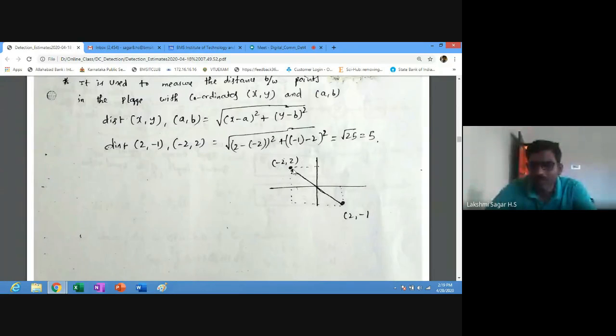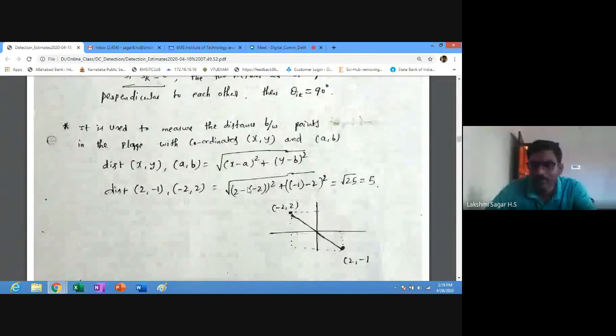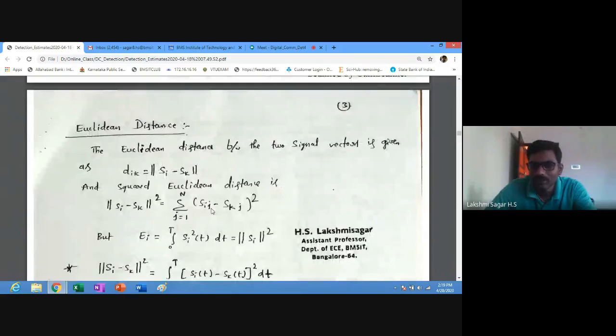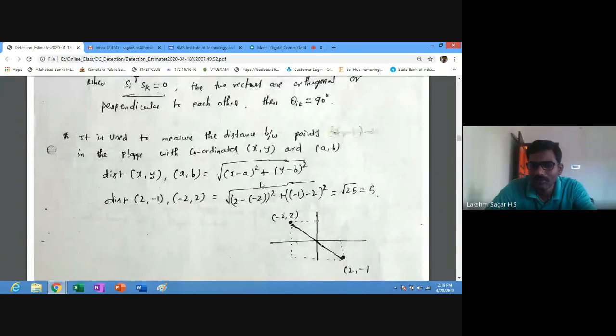Then the distance between two message points, we can calculate by calculating the Euclidean distance between the two signal vectors. So here the distance between these two points, we can write as the square root of (x minus a) whole squared plus (y minus b) whole squared. After substitution and calculation, we got 5. The distance between the two message points is 5.